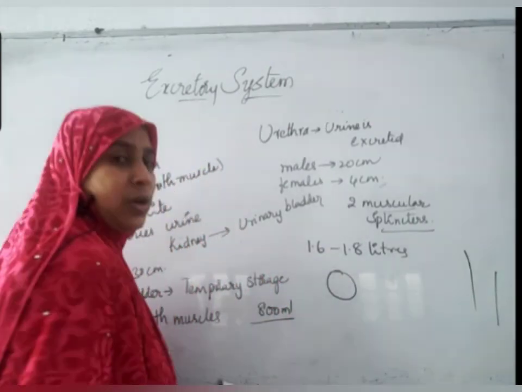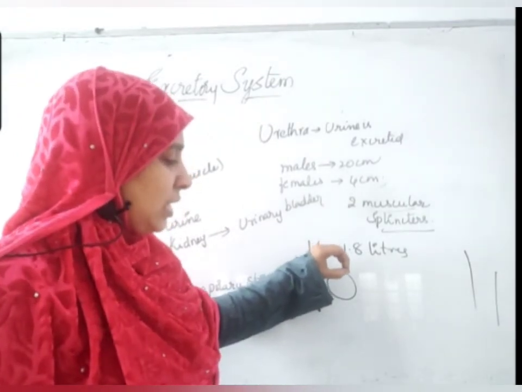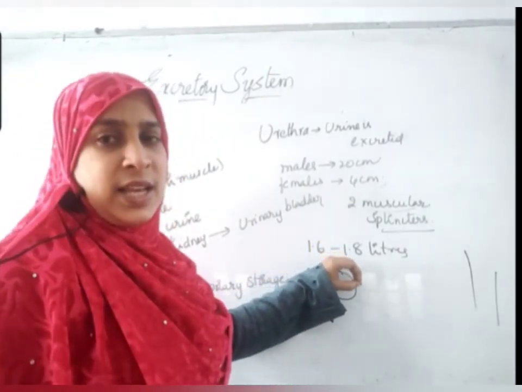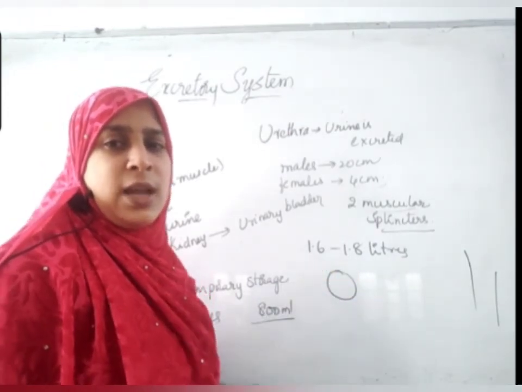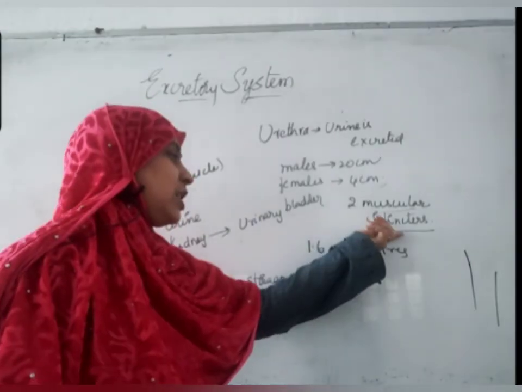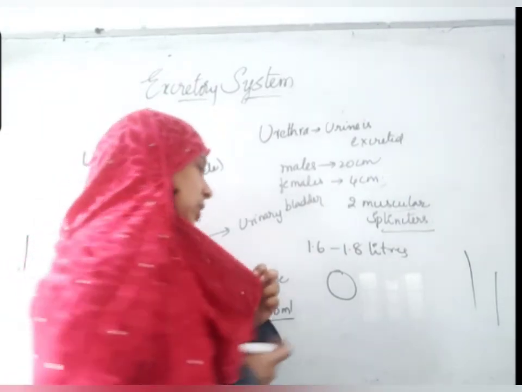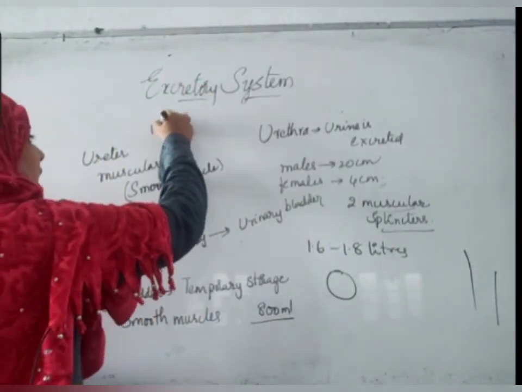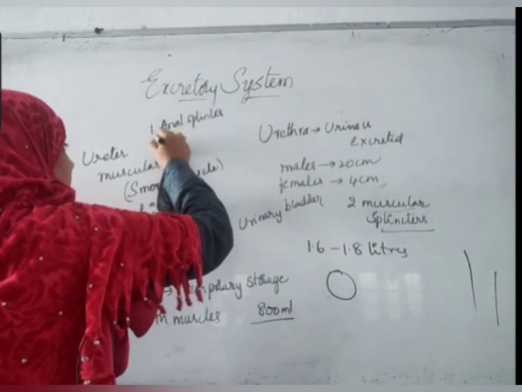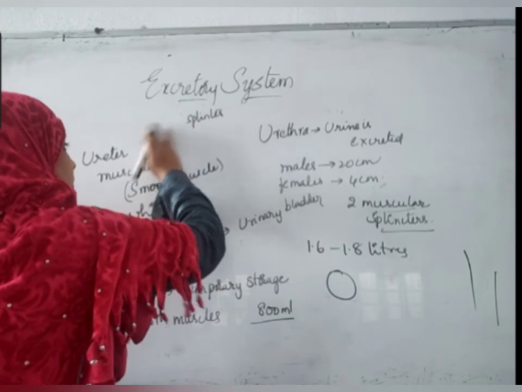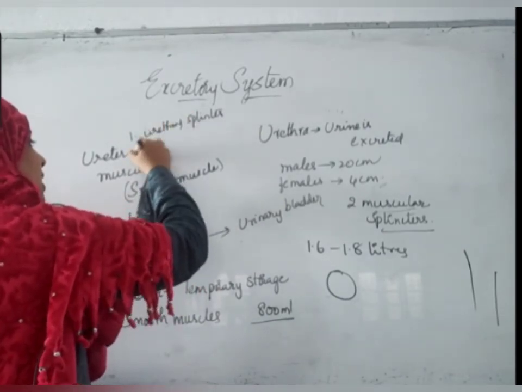Whenever anything should pass out, it relaxes; if there is nothing to pass out, it contracts and is closed. That type of muscles in our body are called sphincters. In case of urethra, there are two sphincters: first urethral sphincter and second urethral sphincter.